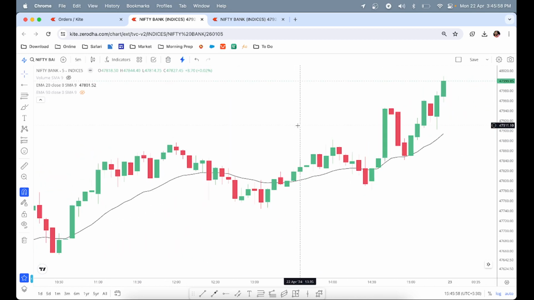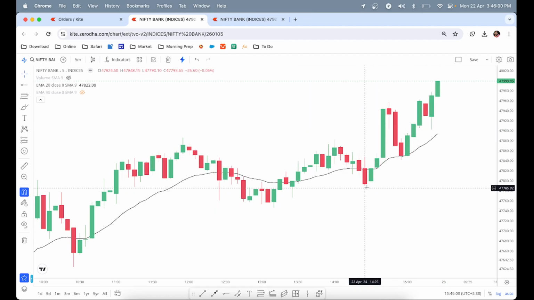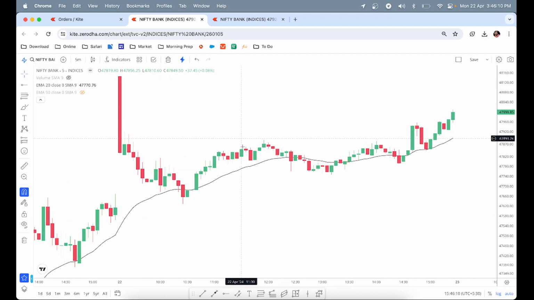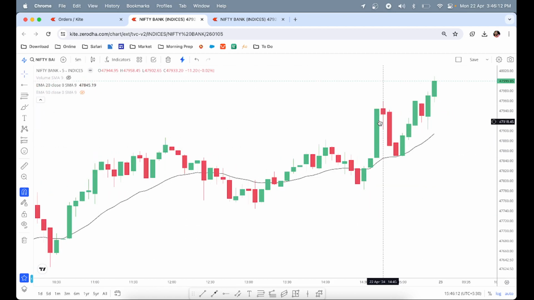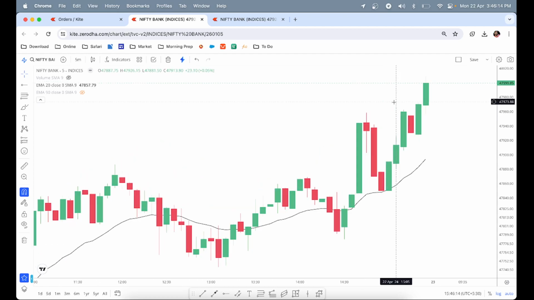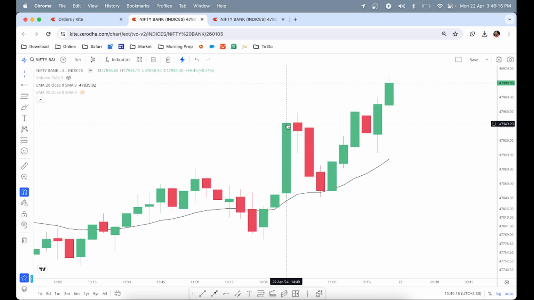The last trade of the day could have been here. Now, after this flat moving average, the price broke out above the middle of the day high, not the open of the day high, in the middle session of the day high, and then it formed a doji. Many people would have been caught here because this bar, after closing here, went high, and people would have thought, okay, let it go above this high and then I will be long. So many people have taken that long.